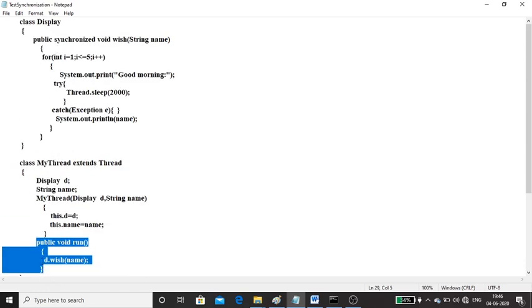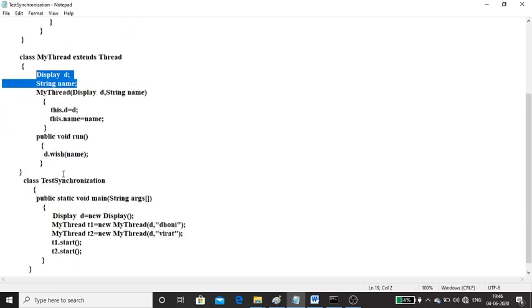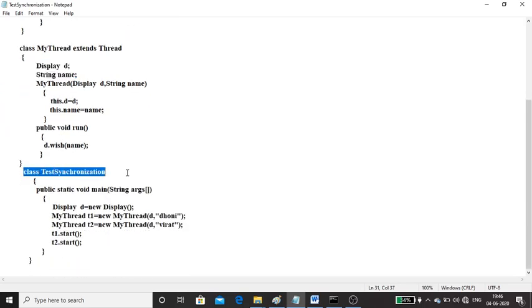Here we have run. We are extending from Thread, and there should be run. Within that run, we are just calling the wish method. This wish will be executed. And there's a constructor. Whatever name I pass, that will be assigned to this data member. That's it. Simple code.